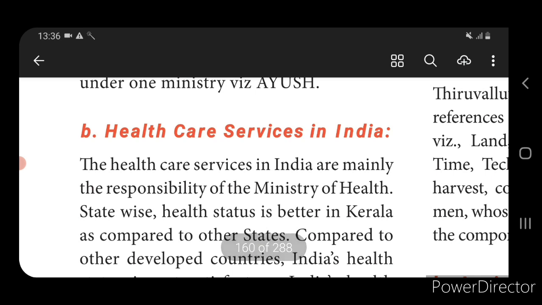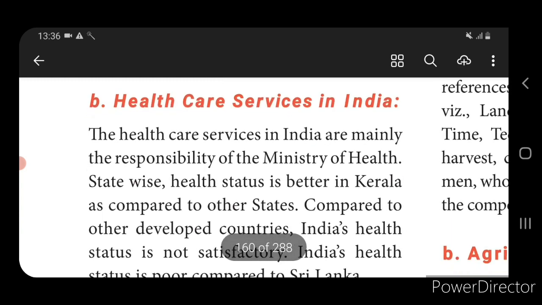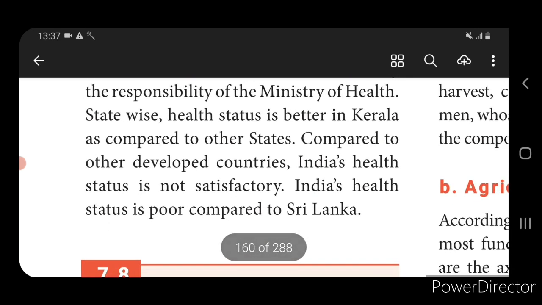Healthcare service in India, when compared to other countries, is still lacking in health. So it does not show a better position. But when compared at the state level, Kerala shows a better position, as Kerala has better health facilities. When compared to neighbouring countries like Sri Lanka, India is still in a lower position in healthcare. So it does not show a satisfactory manner. Still the healthcare position is very low in India.